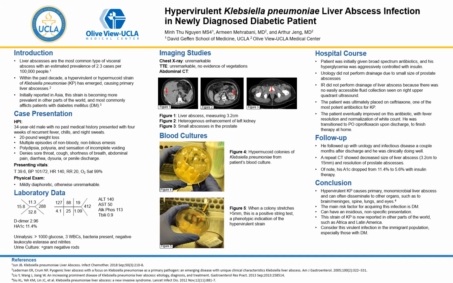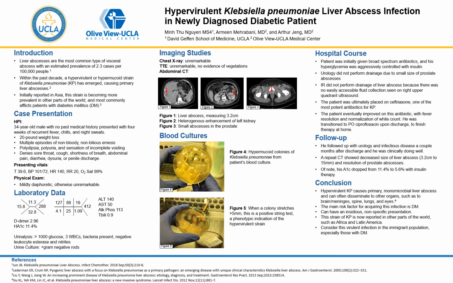To wrap things up, this case demonstrates one of the presentations of the hypervirulent strain of KP. It most commonly causes liver abscess and can often disseminate to other organs like the brain, spine, lungs, and eyes, and as seen in our patient, the prostate and kidneys. The main risk factor for acquiring this infection is diabetes, and as seen in our patient, this infection can have an insidious and nonspecific presentation.